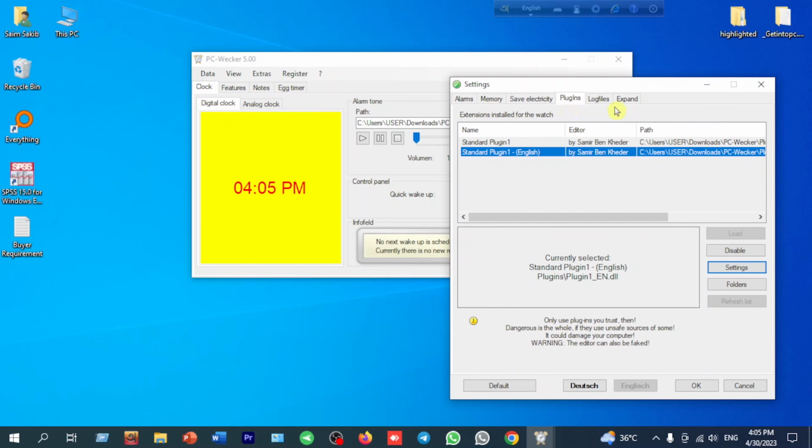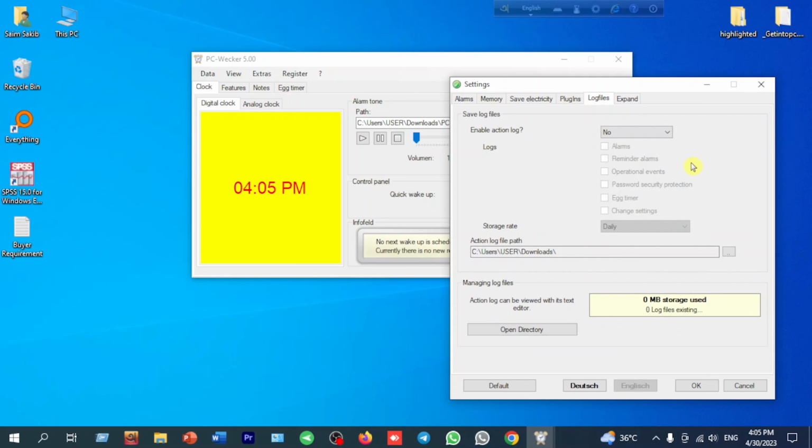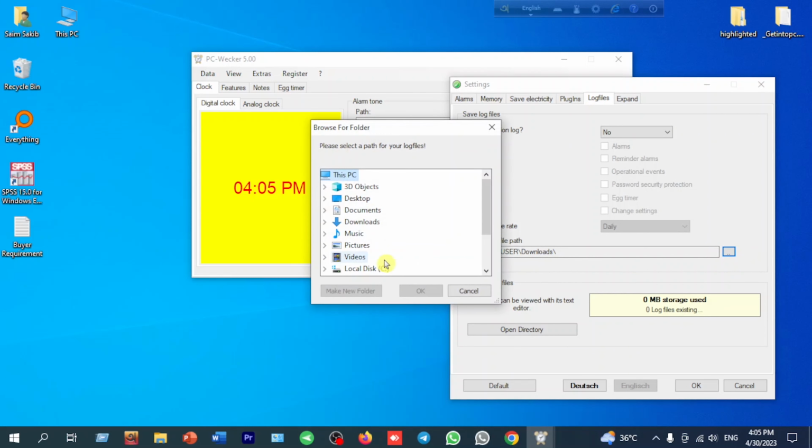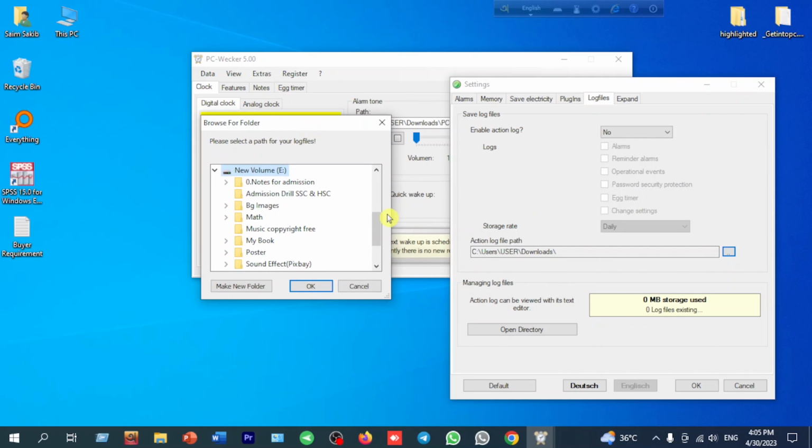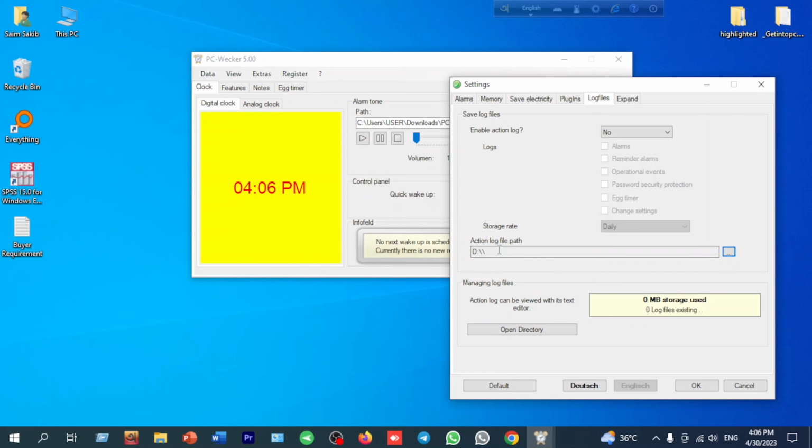Okay, now we will talk about the section log files. What is meant by log files? Log files means you can directly select any file of your computer or of your PC or of your desktop. You can select the file where you use this file. Okay, if you want to use this file like D drive, then just click and OK.